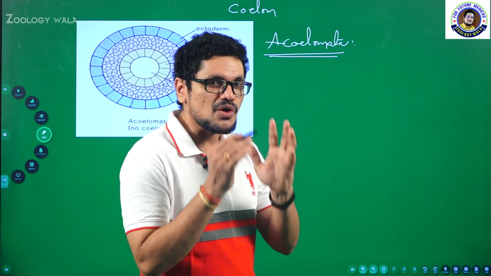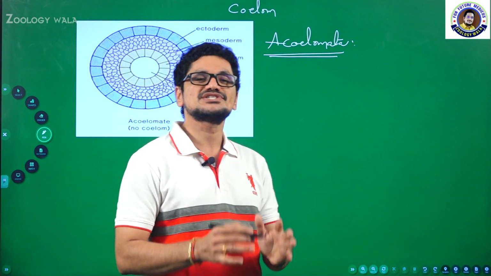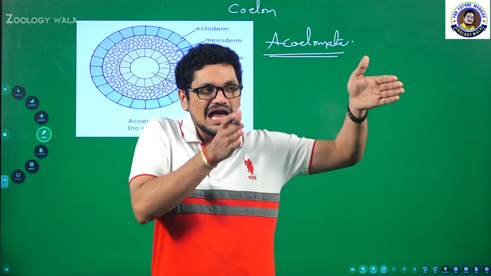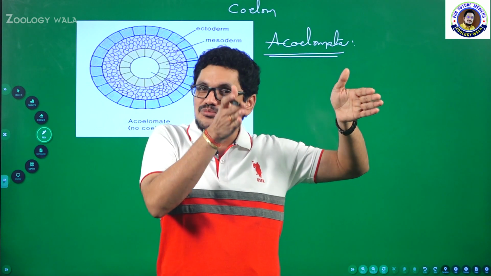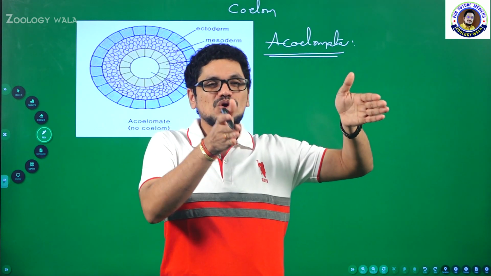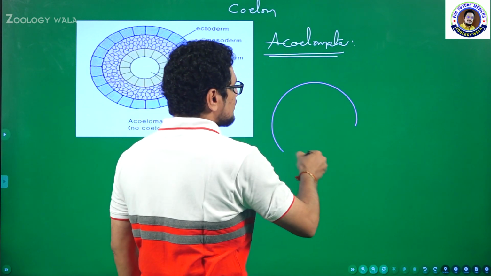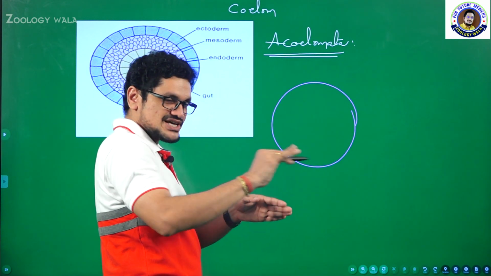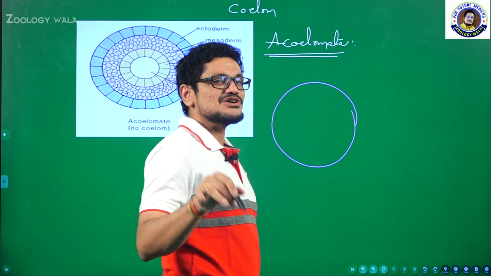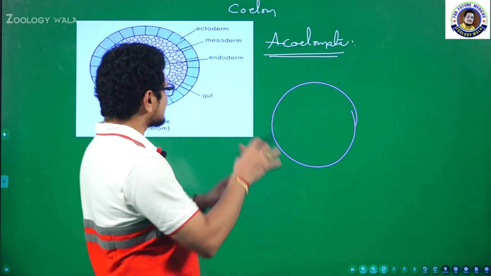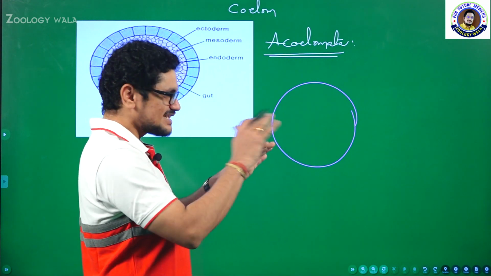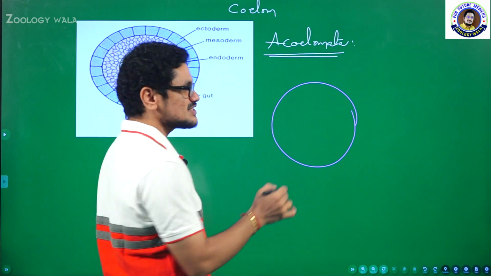Coelom is nothing but the body cavity, the empty space present between the body wall and the internal body parts. Imagine this is the transverse section of an animal. Generally, in the case of coelom, we will see circles, because they are transverse sections.